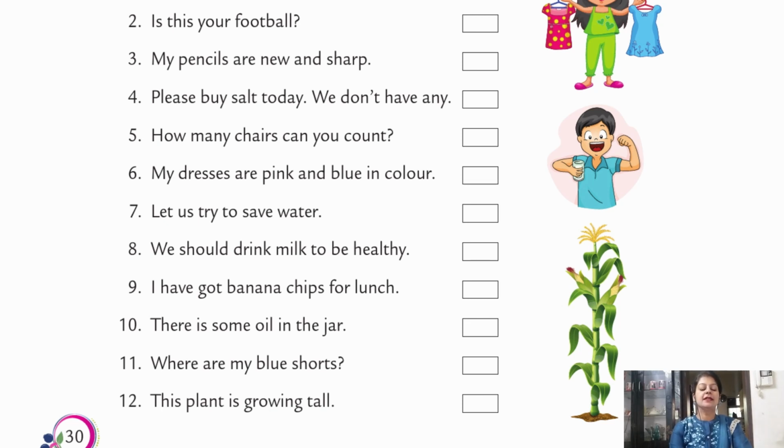12th, this plant is growing tall. Plant. Can we count plant? Yes. So write C. So here we have come to an end of this chapter.